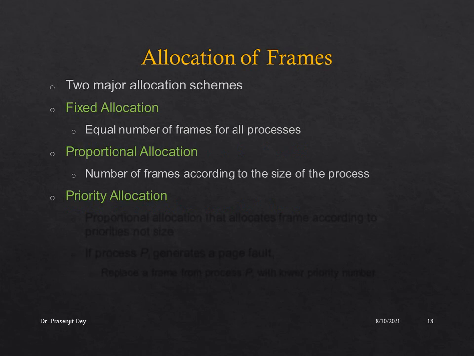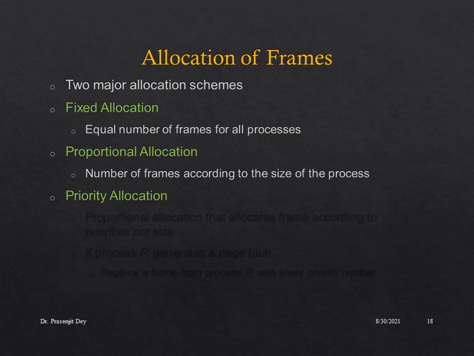In case of a multiprocessing system, the allocation of frames can be of two types: fixed allocation and proportional allocation. In case of fixed allocation, an equal number of frames is given to all the processes, whereas in case of proportional allocation, the number of frames is according to the size of the process.